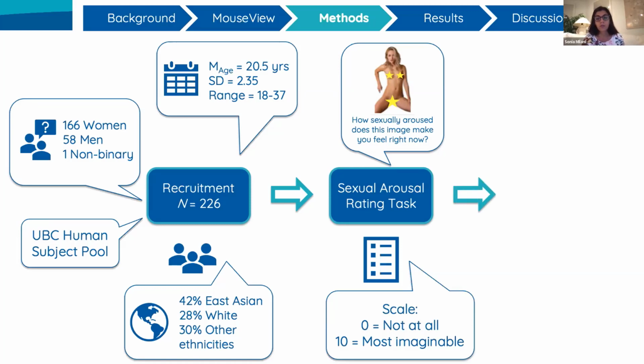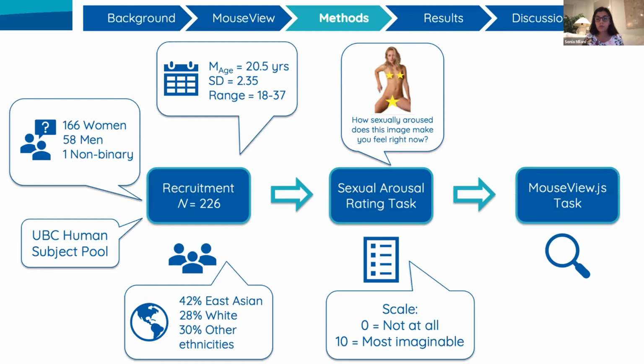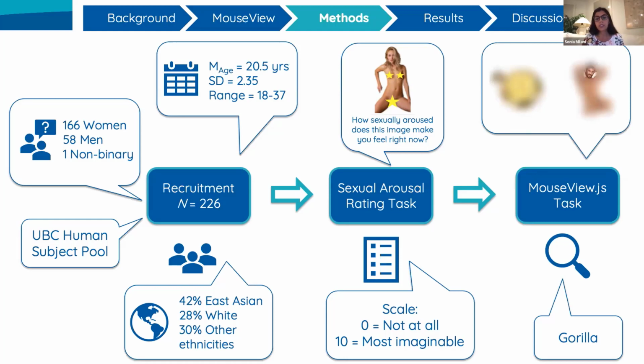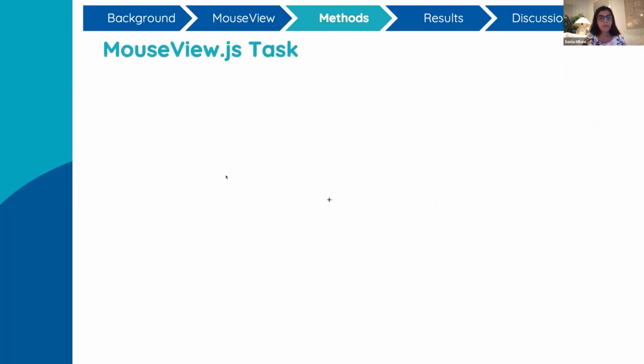After the sexual arousal rating task, participants completed the mouse viewing task. We used Gorilla as the experimental platform. In each trial, we presented participants with 2 images, one sexual image of either the male or female model that was paired with one neutral image depicting a random object. Participants used their mouse to move the aperture, which is the clear circle, to view the images.